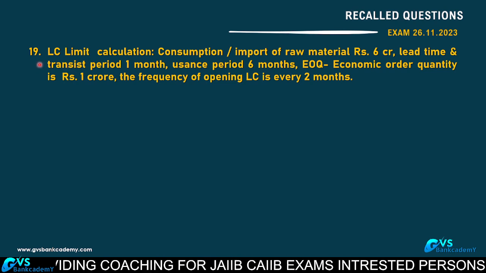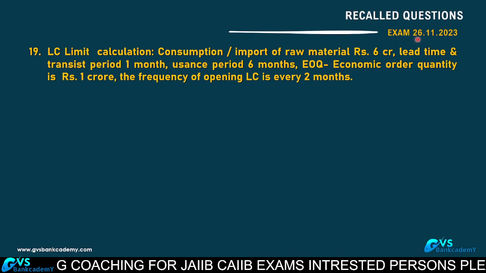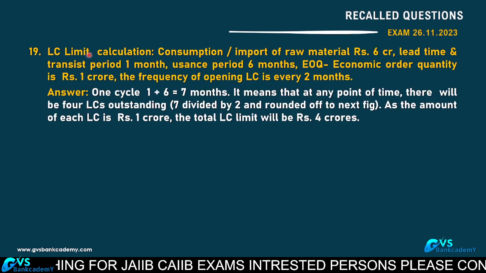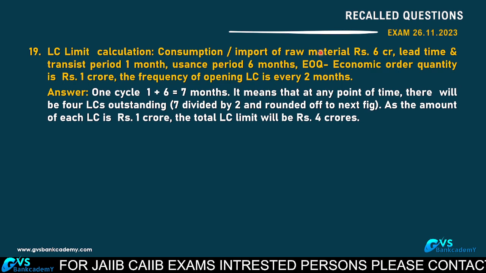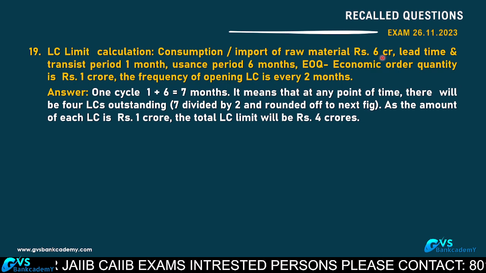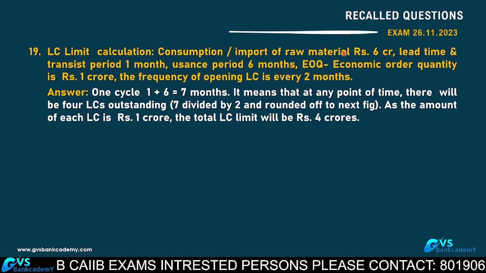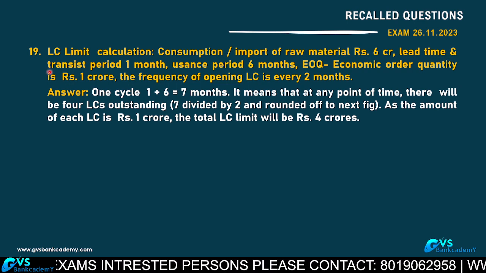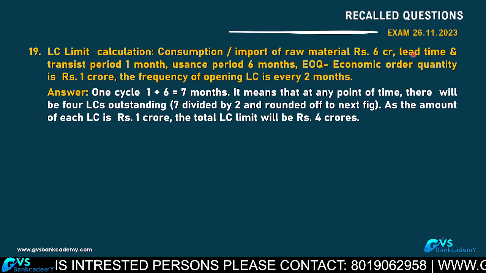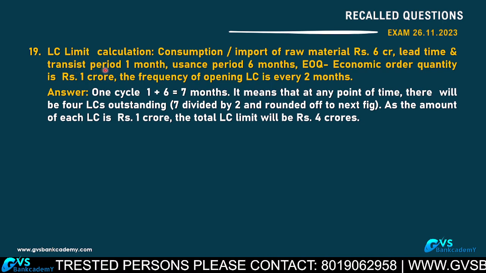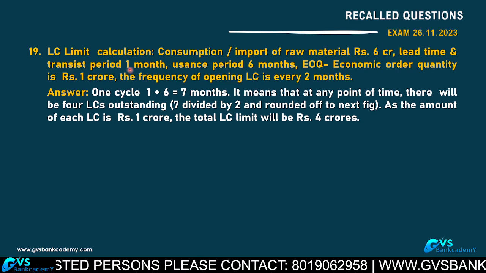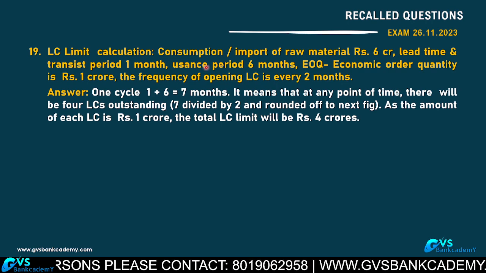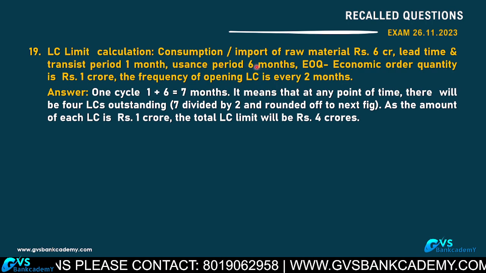Question number 19, ABM recalled question, 26/11/23. This question is an LC limit calculation. Consumption of imported raw material in a year is 6 crores. The company is importing raw material under LC, 6 crores. Lead time and transit period is 1 month, that is document submission, exchange plus transportation period, 1 month for each LC. Usage period for each LC they are giving is 6 months. And the exporter is giving time for repayment of the LC, 6 months.